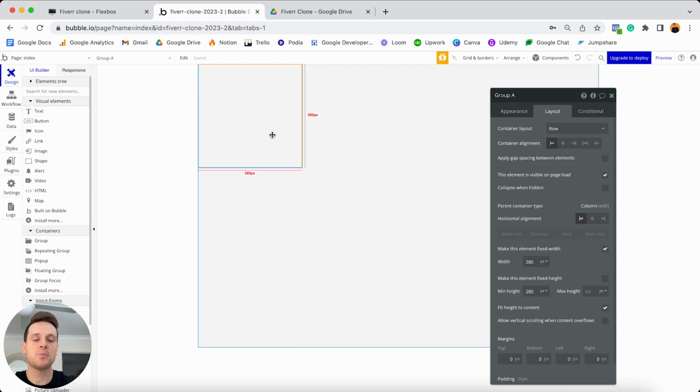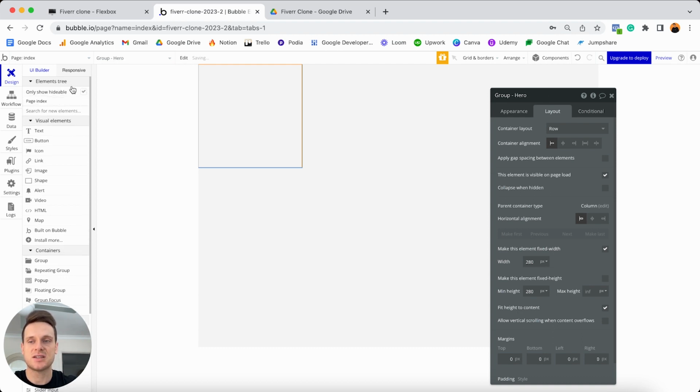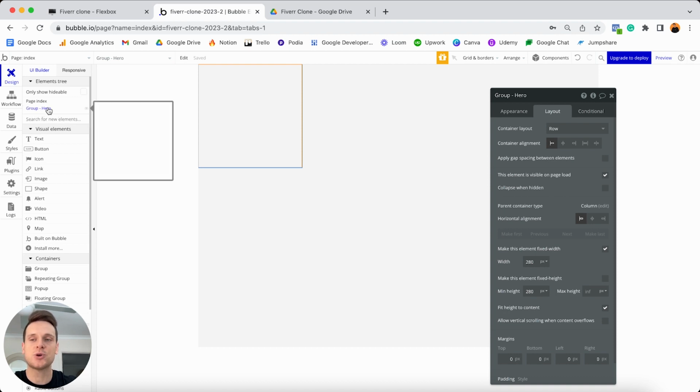But before we upload that image, I'm just going to take care of some housekeeping here. So the first thing I'd like to do is just update the name of this group on my page. So if I click on the name field within my property editor here, I'm just going to update this to be called Group Hero. So that way when I view this in my elements tree, so this is where you can see all of the elements on your page, I know that if I ever want to click on the group at the top of my page, it's called the Group Hero.